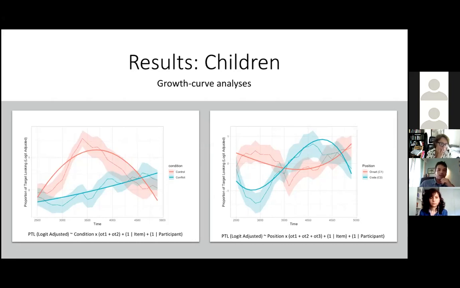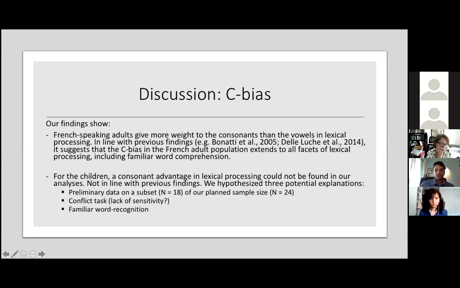And so in summary, our findings show that French-speaking adults give more weight to the consonant than to the vowel in lexical processing. This is in line with previous findings, and suggests that the C bias in the French adult population extends to all facets of lexical processing, including familiar word comprehension. For the children, the results were a bit more surprising since they contrasted with several studies showing that the C bias was present in French children even when they were younger than 24 months old.